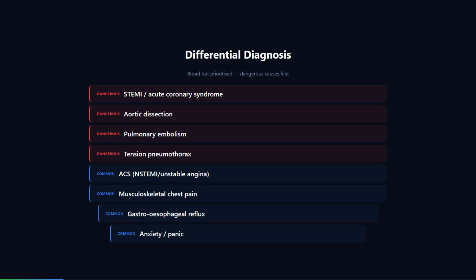Now, the ECG. Walk me through what you are looking for. I am looking for ST elevation, ST depression, T-wave inversion, new left bundle branch block, and hyperacute T-waves. The ECG must be done within 10 minutes of arrival.